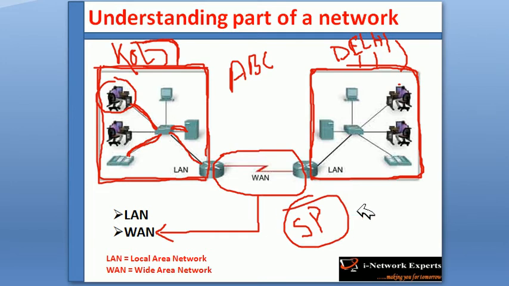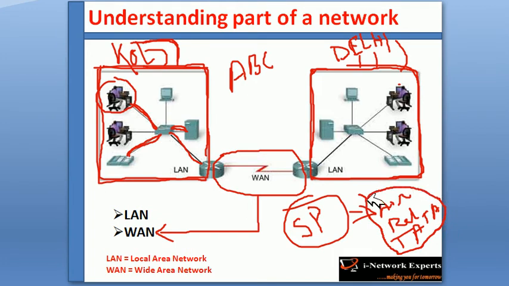In India, we have a service provider, Airtel. We have a service provider, Reliance. We have Tata. Okay, so these are all really big chain service providers in India. They have laid underground cable from city to city.